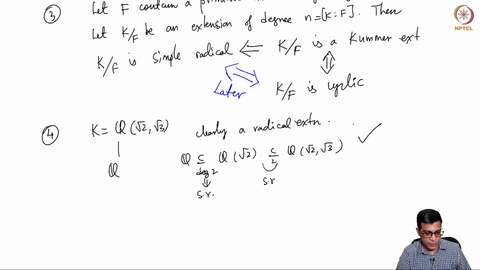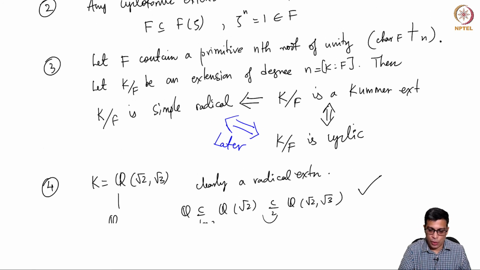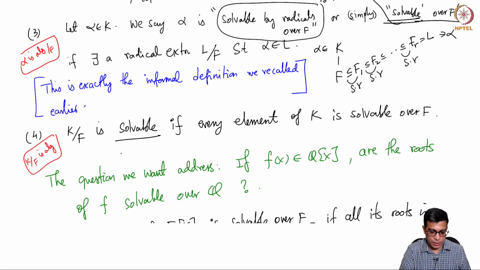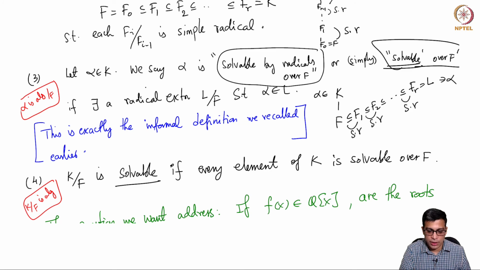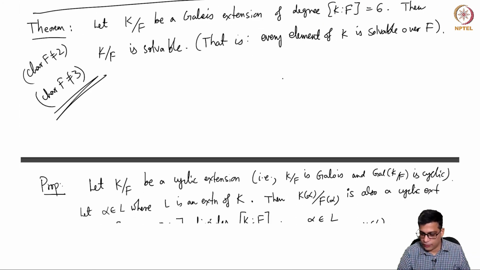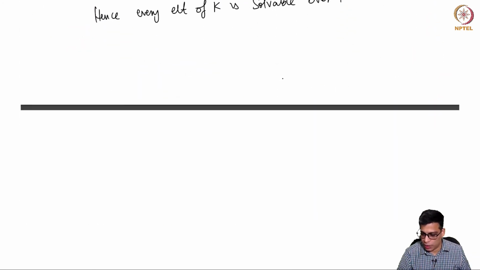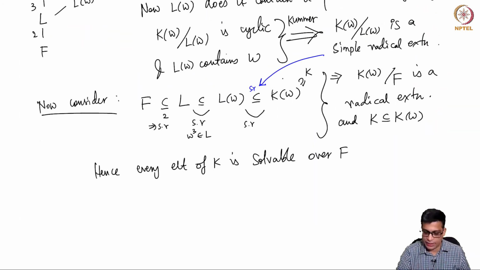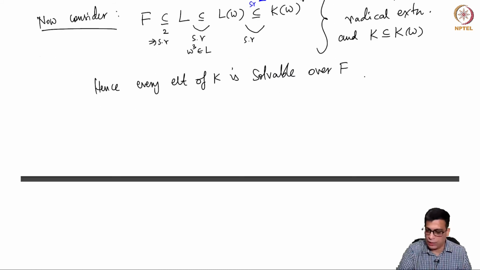So let me show the definition I gave in the last class. An element is solvable if it is contained in a radical extension, correct? So here every element of k is contained in k omega, which is a radical extension of f. So every element of k is solvable over f, and hence so is k.